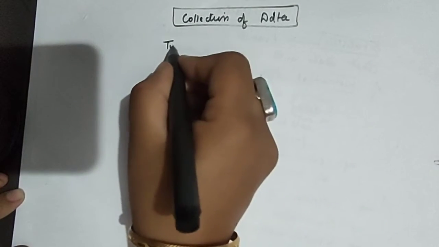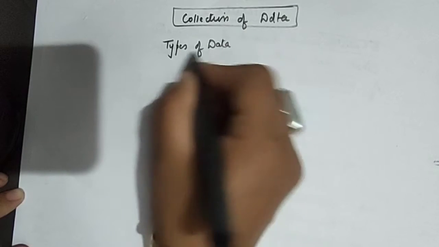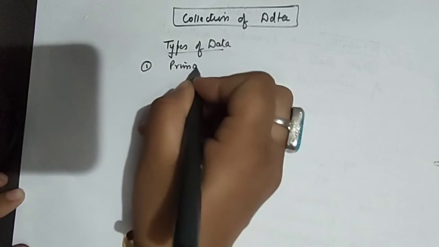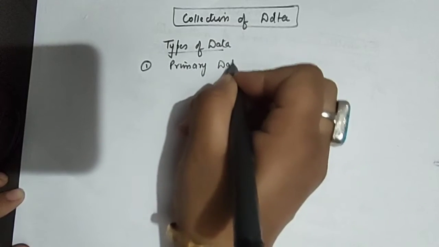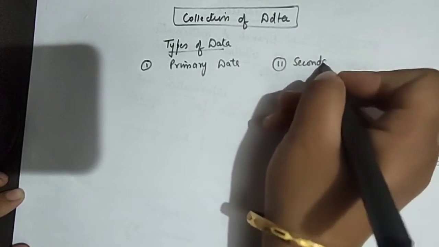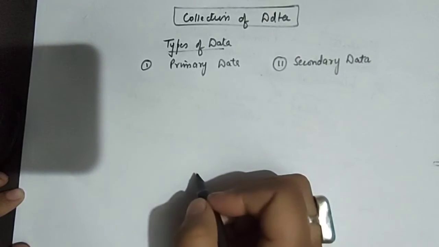Now students, let us discuss collection of data. That is the first step of statistics. While collecting data, there are two types of data. First one is primary data and second one is secondary data.